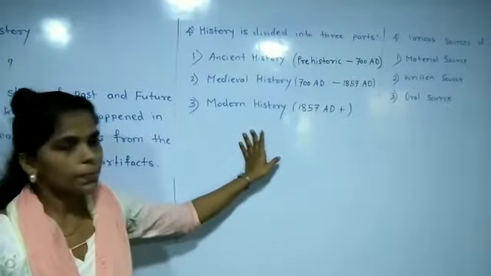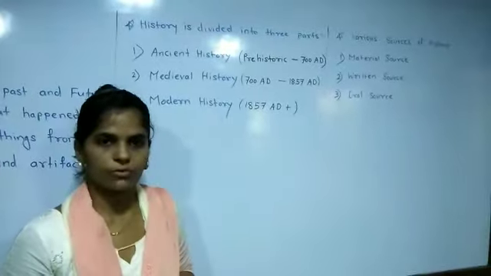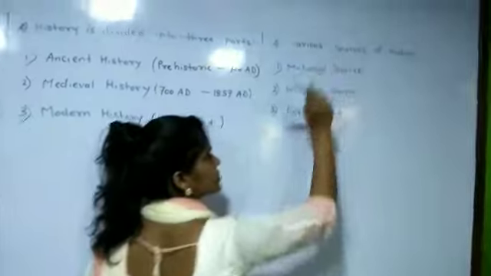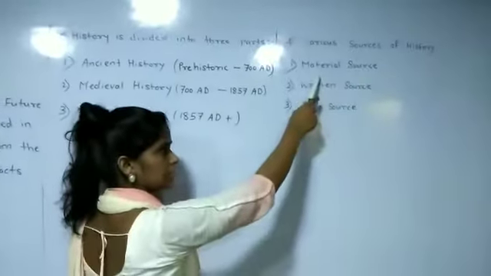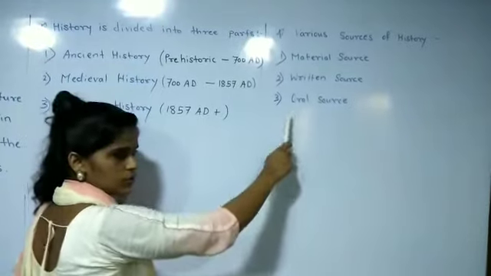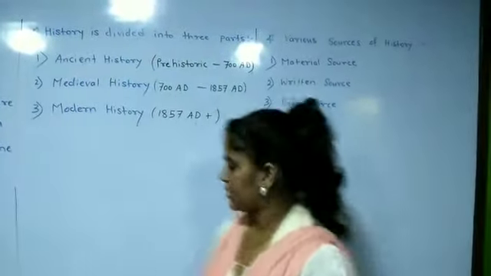Now in this chapter, we are having the sources. We are having three sources of history, which are given here. Various sources of history: first is material sources, second is written sources, third is oral sources. Now see guys, what are material sources?